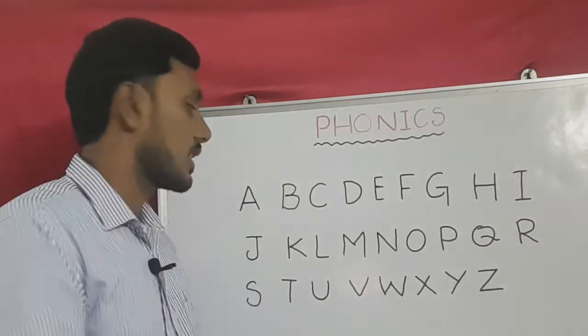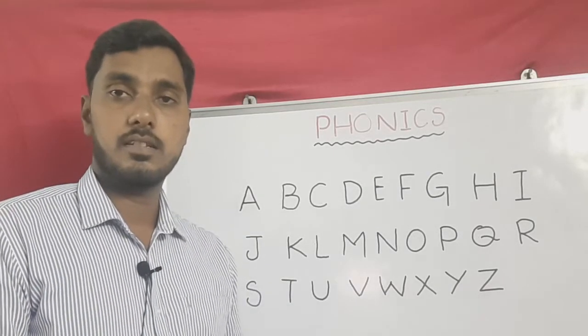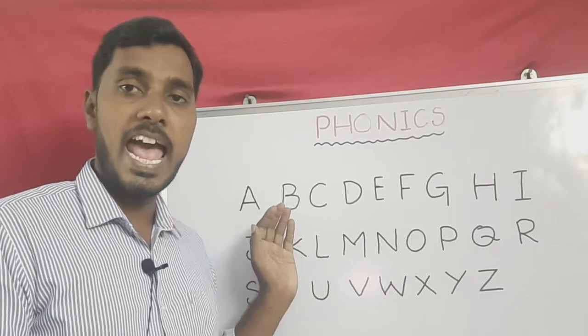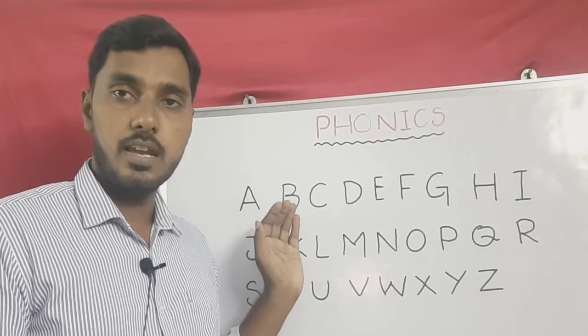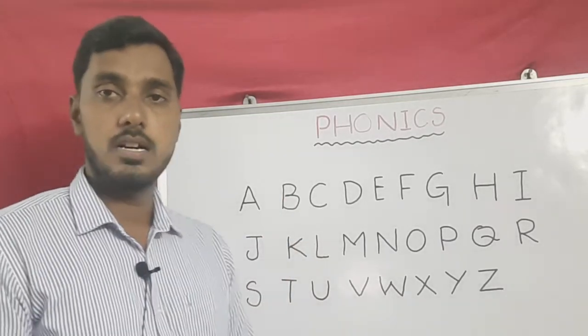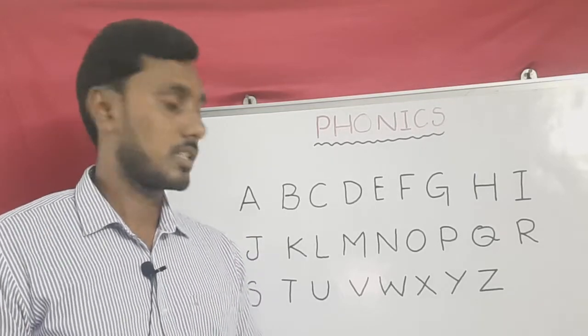And the third one is A, for example, aeroplane. So with A: alphabet, ant, aeroplane. And the next sound is B, like a bat. Example is bat.